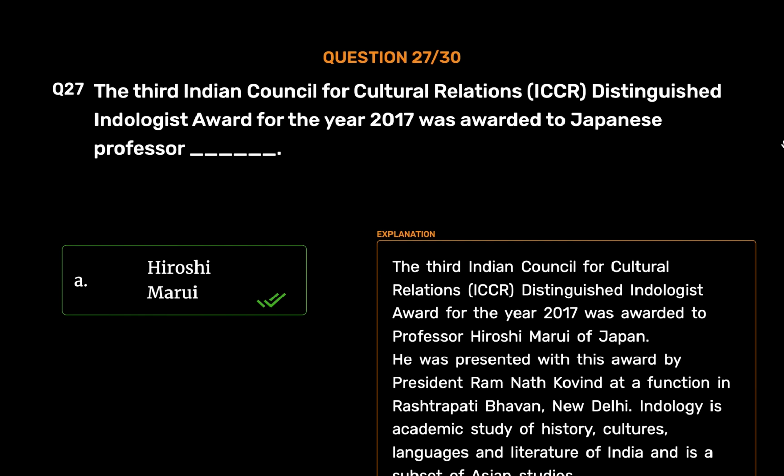The Third Indian Council for Cultural Relations, ICCR, Distinguished Indologist Award for the year 2017 was awarded to Professor Hiroshi Marui of Japan. He was presented with this award by President Ramnath Kovind at a function in Rashtrapati Bhavan, New Delhi. Indology is academic study of history, cultures, languages and literature of India and is a subset of Asian studies.